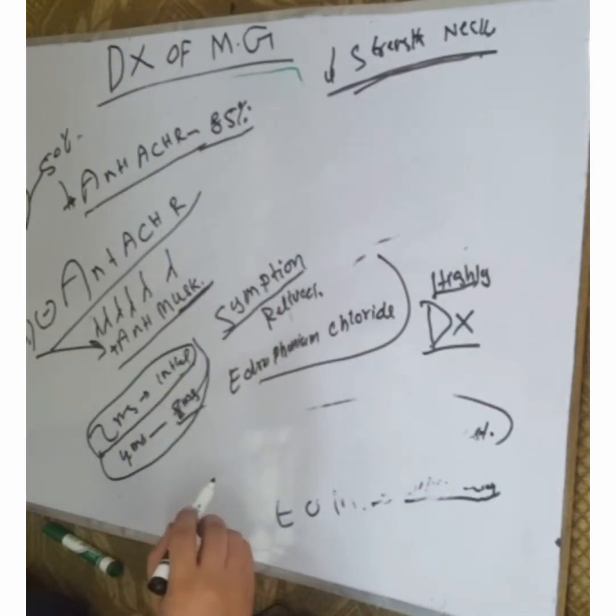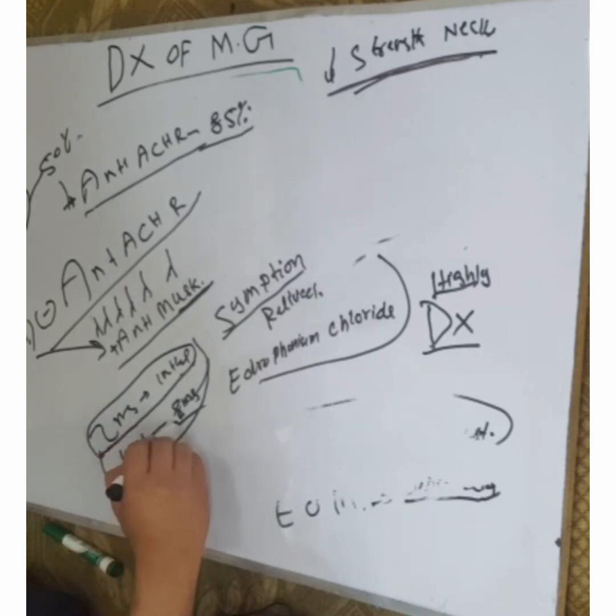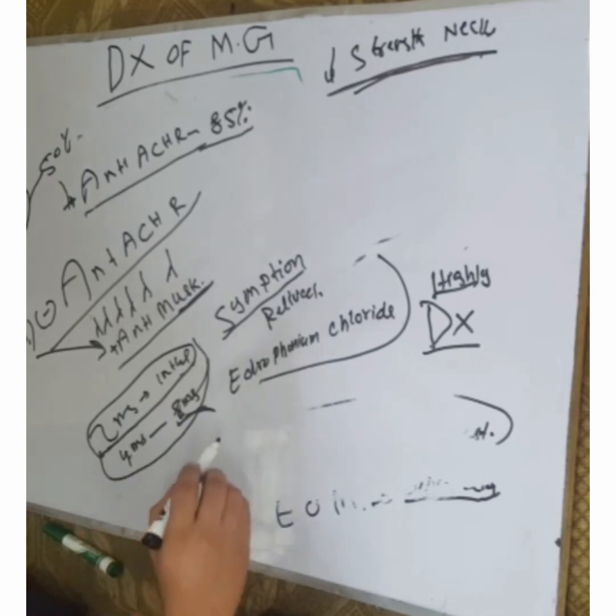If there is no Myasthenia gravis, we inject edrophonium chloride 2 mg, then 4 mg, up to 8 mg, and the symptoms are not relieved. It means that the weakness is not due to Myasthenia gravis. If the symptoms are relieved by injecting edrophonium chloride, it means that this is due to Myasthenia gravis.